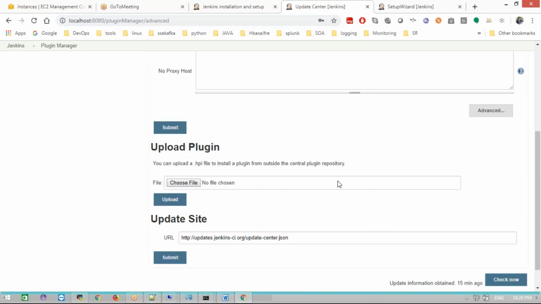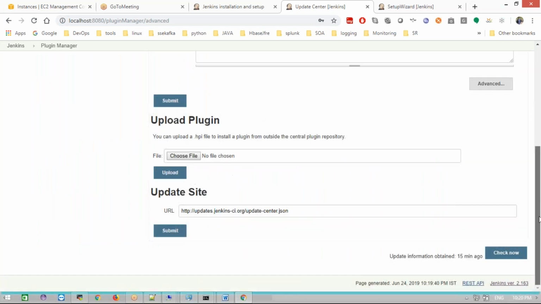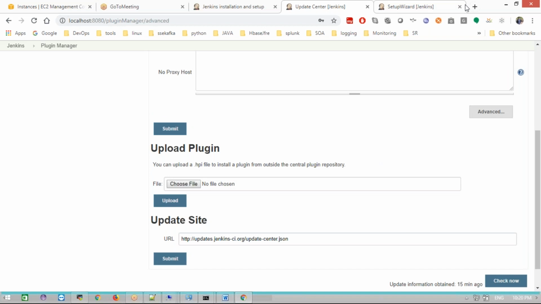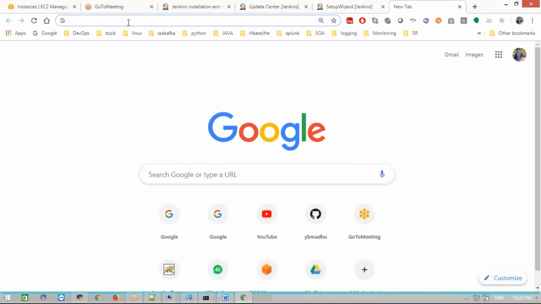For example, in an interview they will ask one more question. I already faced this question. Now I don't have an internet connection, but I want to install plugins. How to install the plugins through Jenkins? He asked me. At that time, what happened? If you want to install any plugin, what do you need to do? You need to download the plugin.